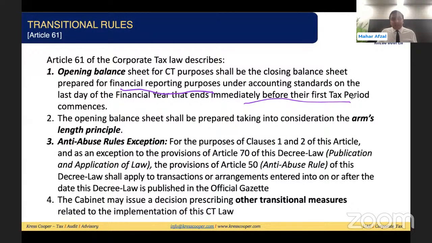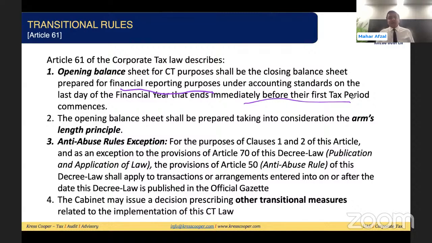Whatever the closing balance sheet is as per the applicable accounting standards for the respective financial year, that closing balance sheet will be carried forward and transferred as opening balances for the corporate tax.